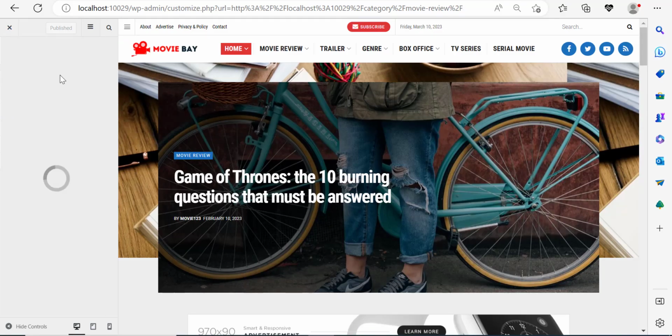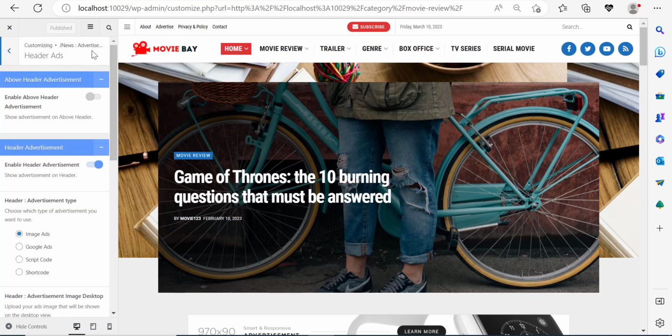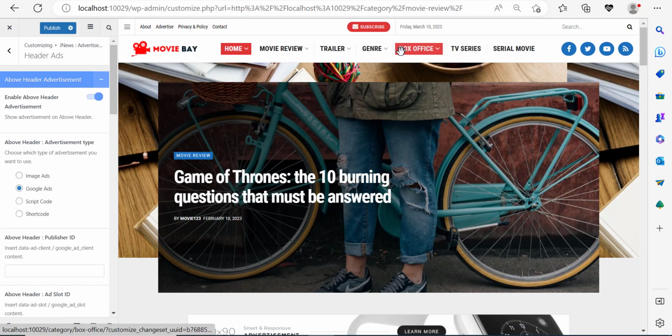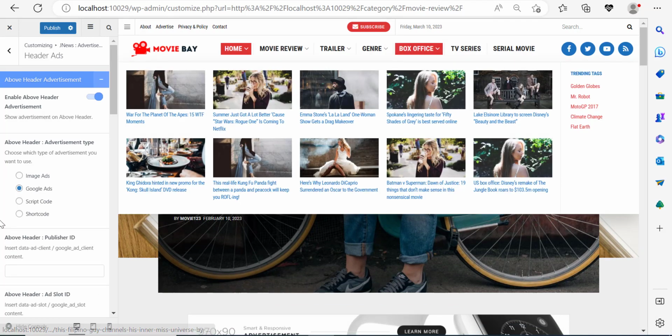And let me click on header ads. Make sure that you are clicking on advertisement, JNews advertisement, and go click on header ads. Now what I want to do is enable an ad at the top, on top of the main menu. So I'm going to click enable above header advertisement, but I'm not done yet because we haven't pasted anything, so nothing can show.